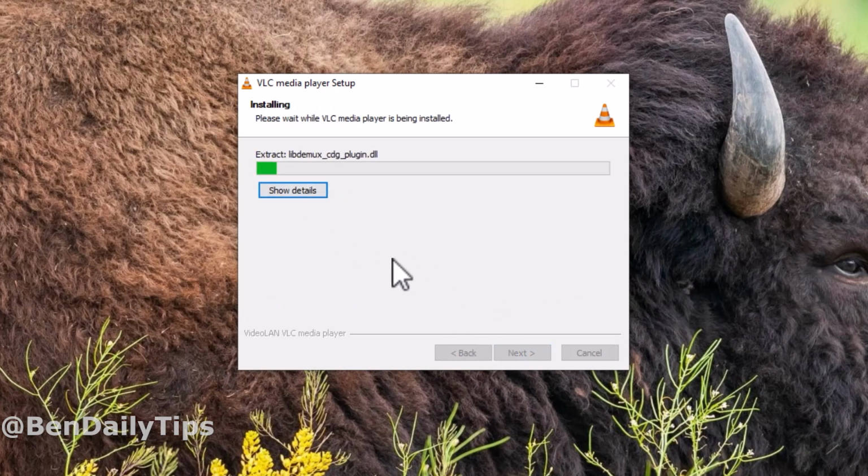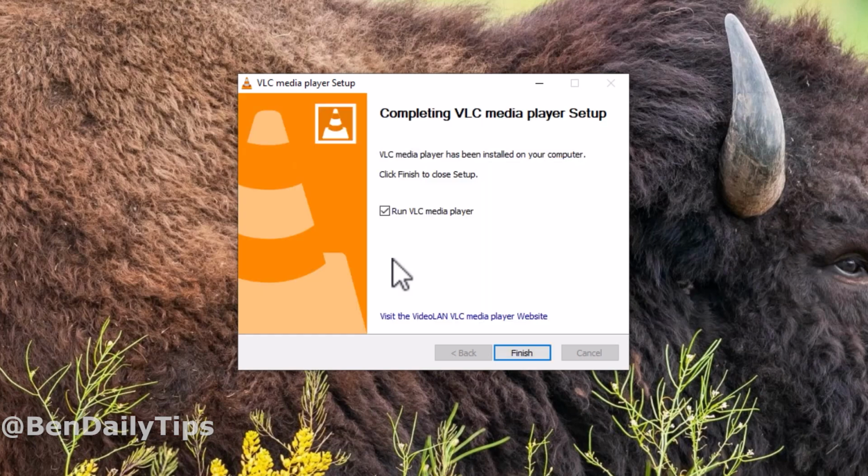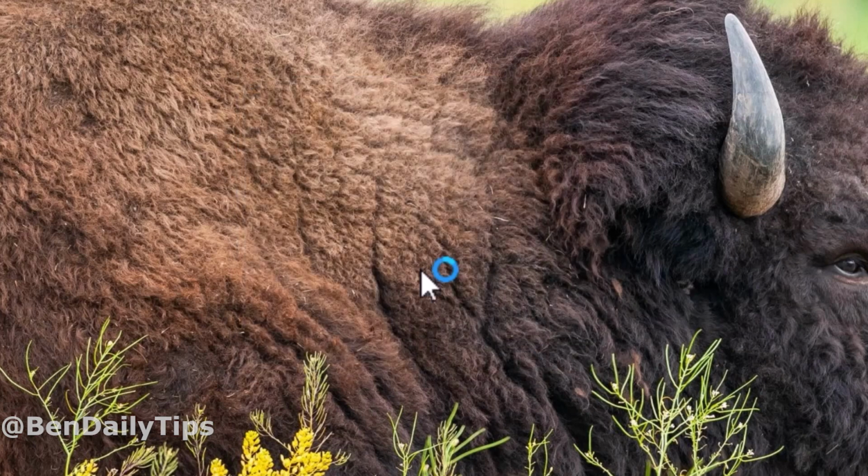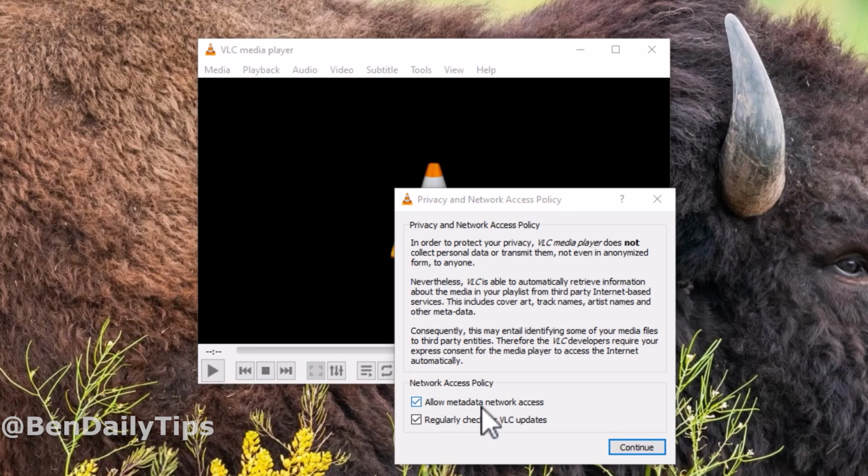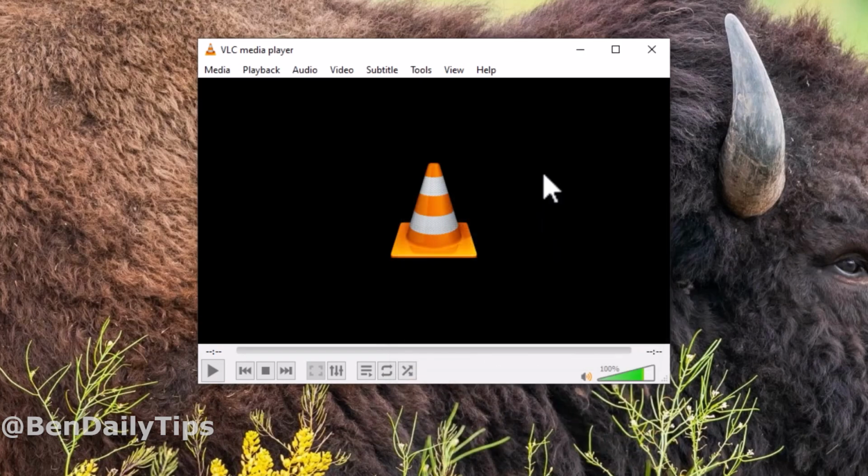Now VLC Media Player is installing. Install finished. I'm going to click on finish and continue, and that's it. VLC Media Player is